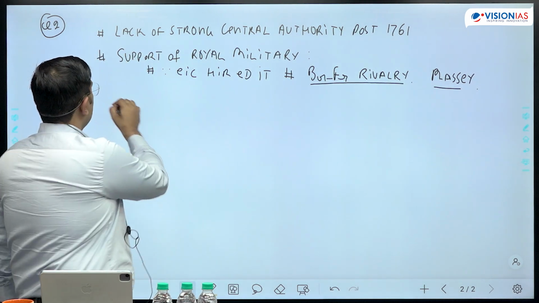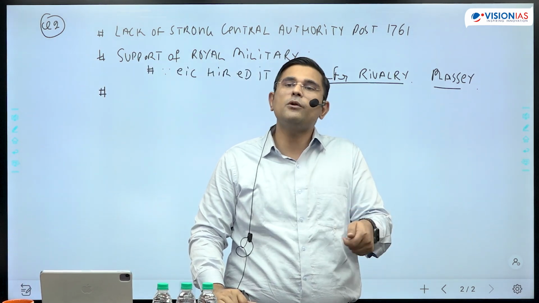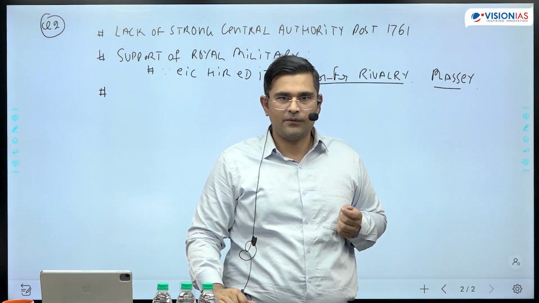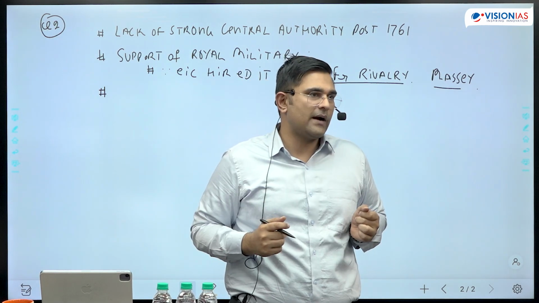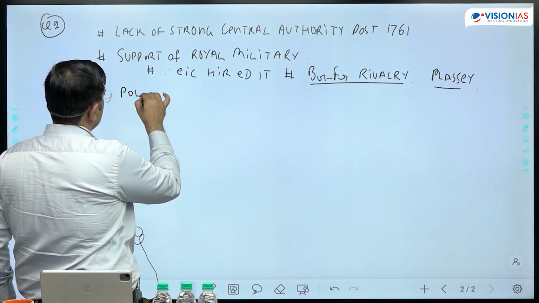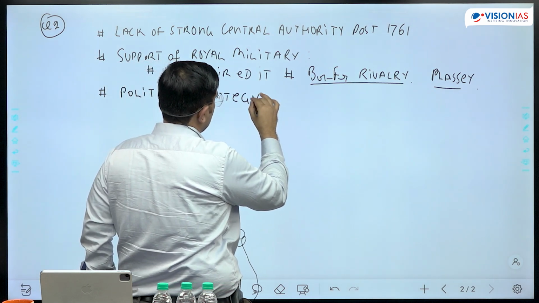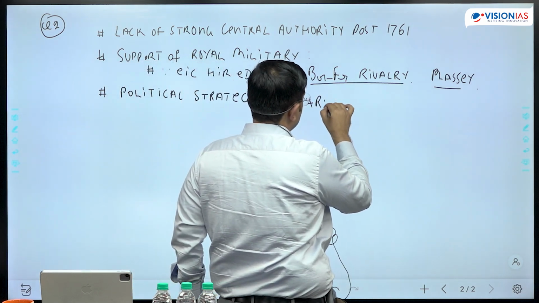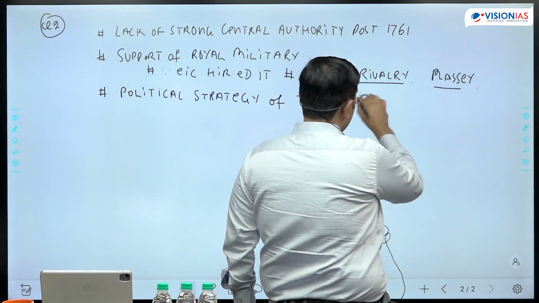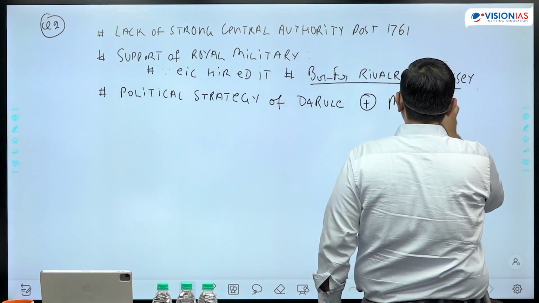Third component, battles are not only won by the people who are fighting on the ground. Otherwise, there would not have been any need of any military general. So political strategy also wins battles. So next, what we can talk about is the political strategy of divide and rule. And the second component that you can talk about is the policy of building military alliances with the Indian rulers.